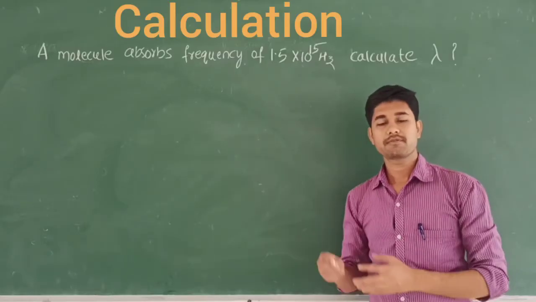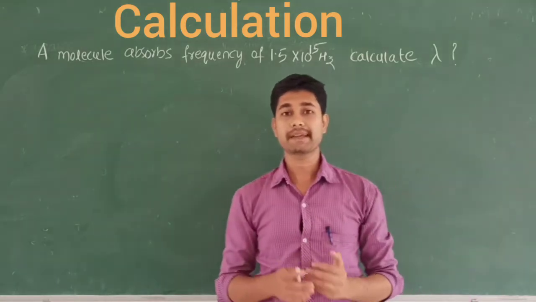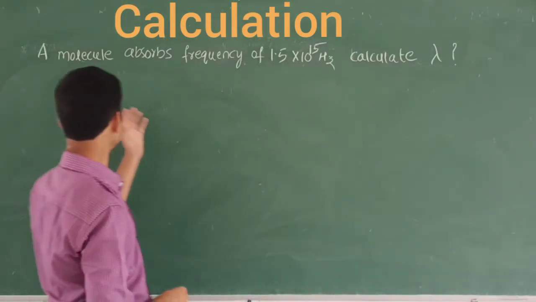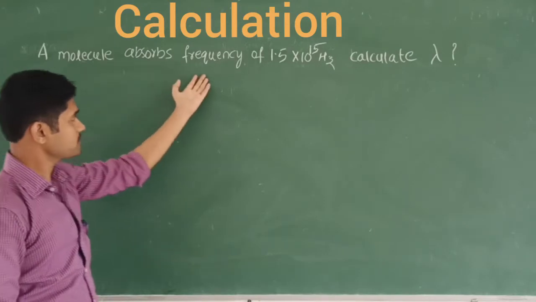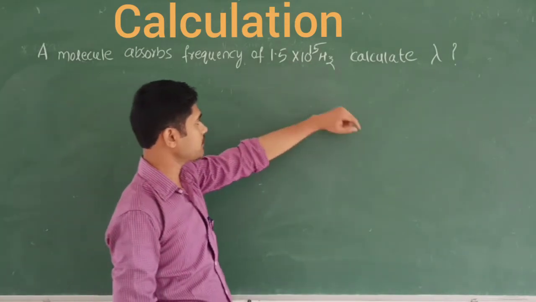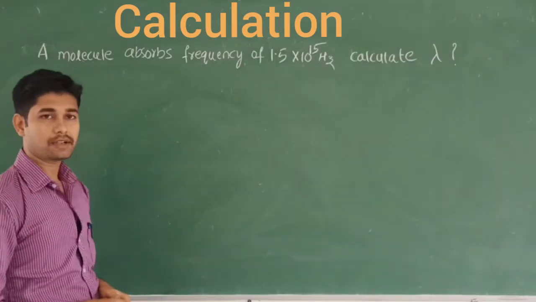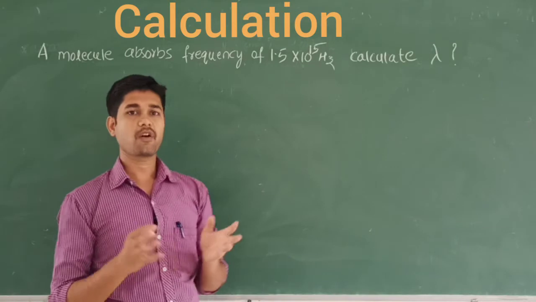Let's solve some problems based on the electromagnetic characteristics. It is given that a molecule absorbs a frequency nu of 1.5 into 10 raised to 15 hertz, and you should calculate the wavelength, lambda. And you know that the velocity of light is a constant.